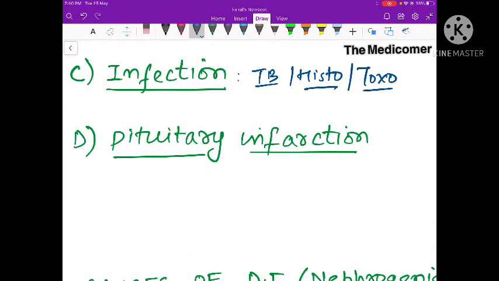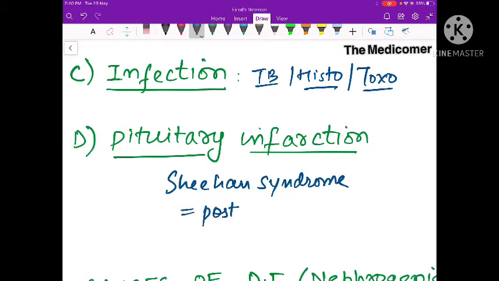If the pituitary undergoes infarction, it will not be able to produce ADH, and this is classically seen in what's called Sheehan syndrome. Sheehan syndrome is postpartum pituitary necrosis.